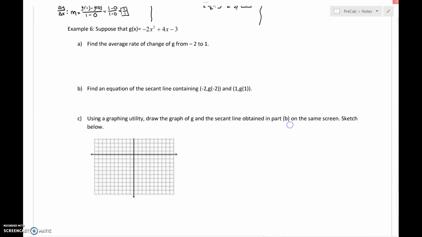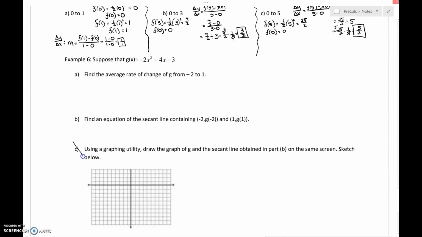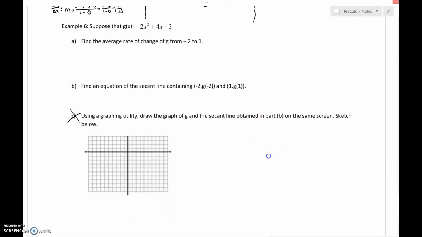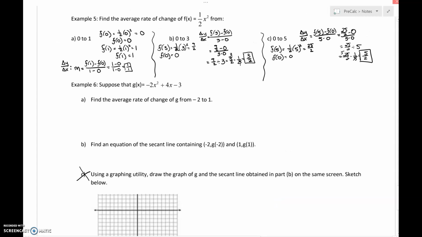Okay, so the last thing that we need to be able to do, and do me a favor, for example number 6, cross out C. The last thing that we need to be able to do is write an equation of that secant line. Okay, not hard. All we're going to do is what we did in example number 5 and take it one step further. Okay, so the average rate of change from -2 to 1. First, average rate of change is the change of y over the change in x.